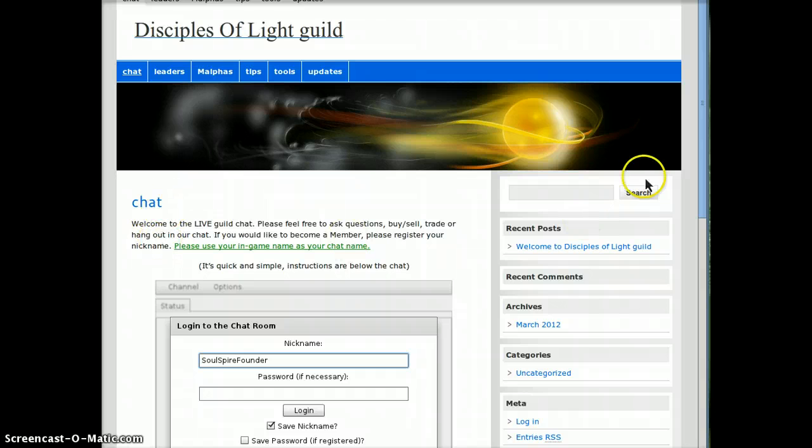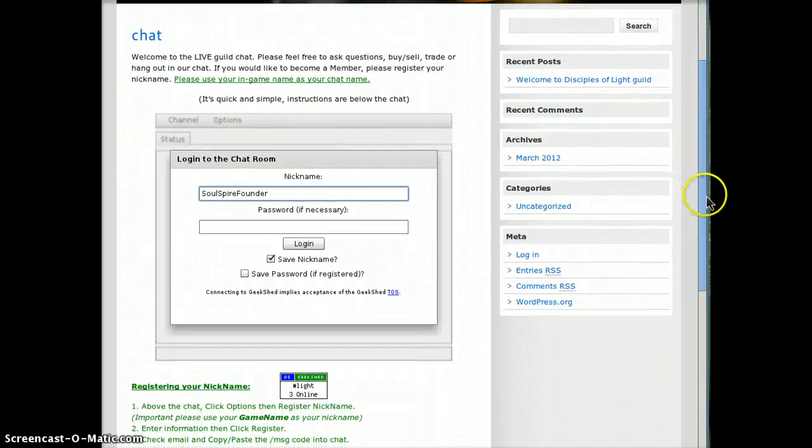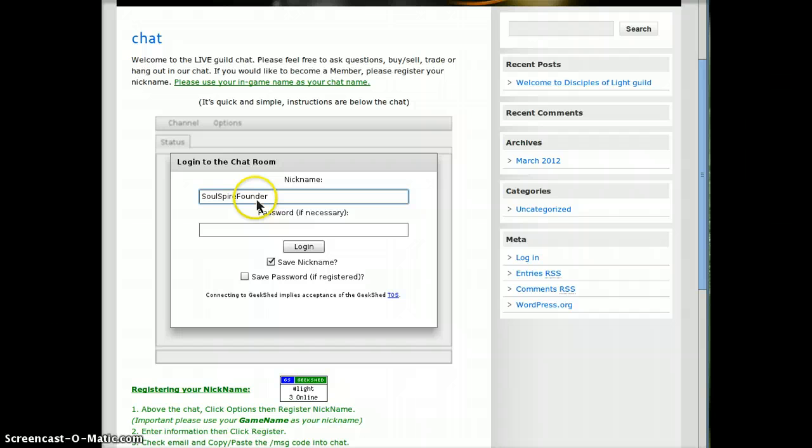First, here we are in chat. If you're not registered, that's fine. All you have to do is put in a name and then log in. And then you can participate in chatting and using the bot and asking questions and do whatever it is you want to do. Maybe just even hang out silently. We allow that as well.